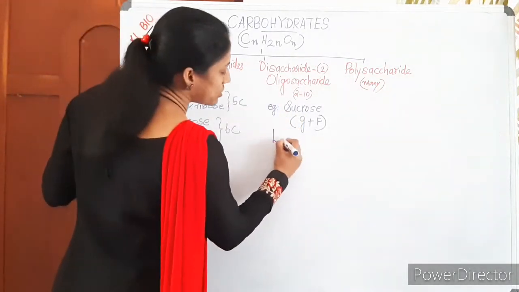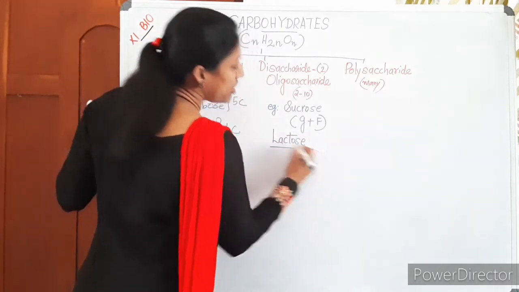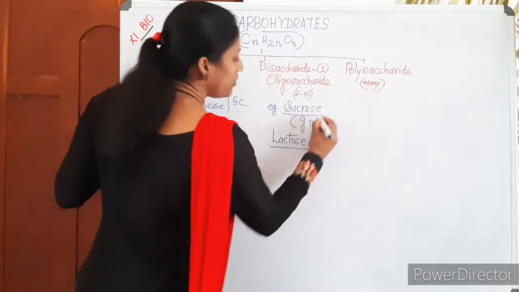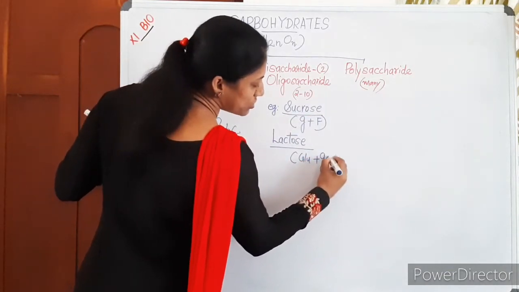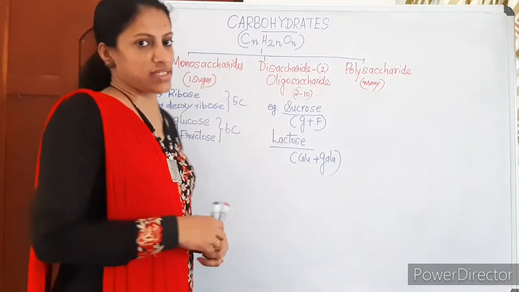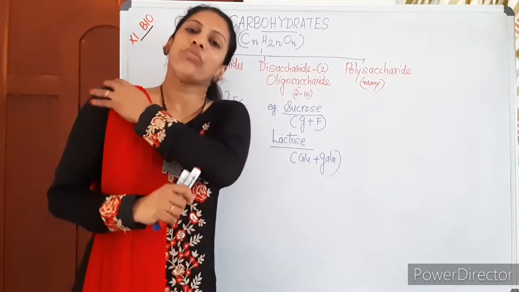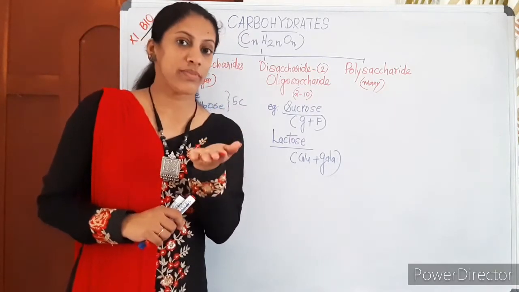Similarly, lactose. Lactose is a disaccharide which is formed of glucose and galactose, 2 monosaccharides. This way the disaccharides are formed. By joining 2 monosaccharides, we get 1 disaccharide. What is the bond there?